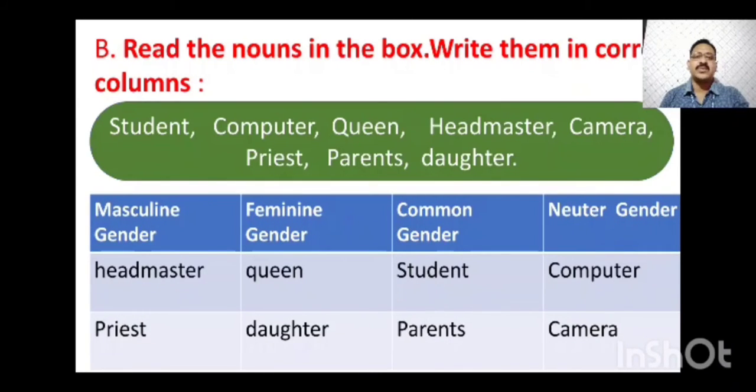Masculine gender column is there, feminine gender column is there, common gender column is there, neuter gender column is there. Starting with the first, masculine gender: headmaster and priest are the two nouns from the help box that come under masculine gender. Queen and daughter, feminine gender. Student, parents, common gender. Neuter gender, computer and camera. So I have written the nouns from the help box in the right columns.